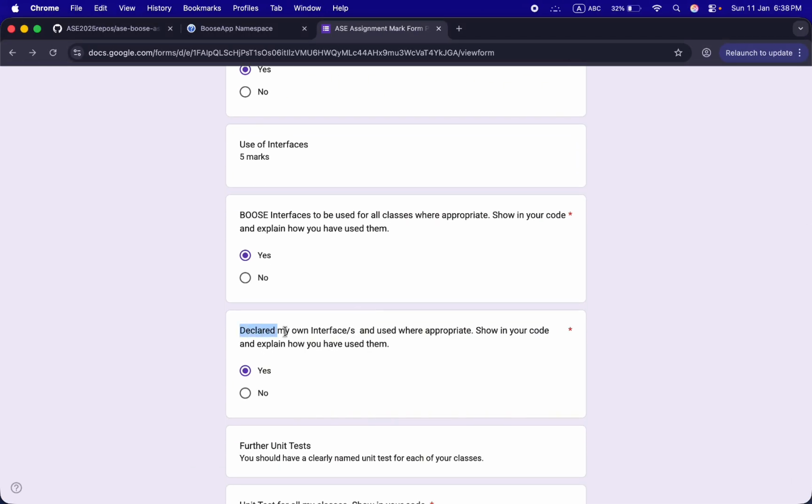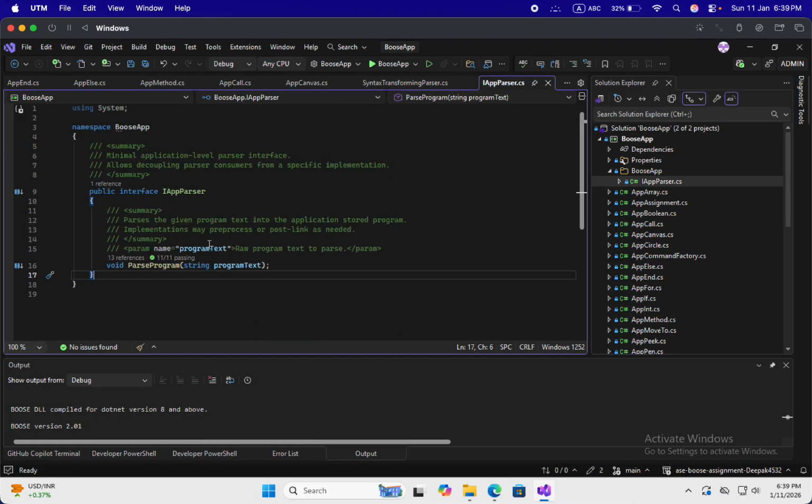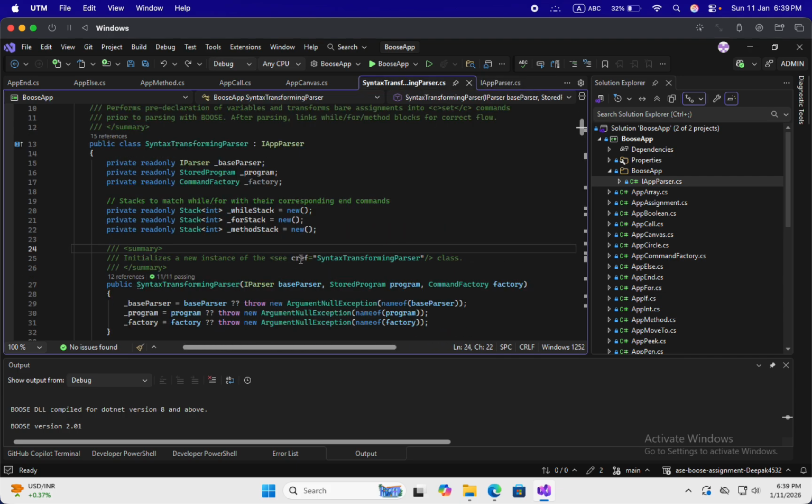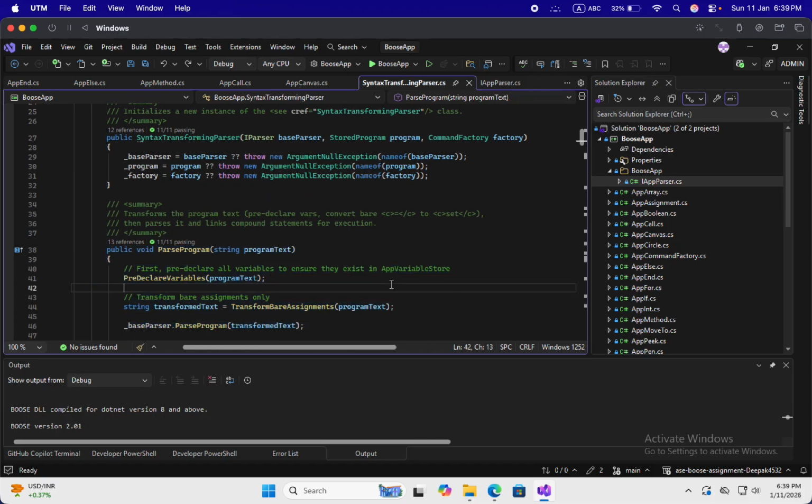And I have also declared my own interface. You can see it over here. I have declared my AppParser. I have described a method over here, ParseProgram, and I have used it in SyntaxTransformer.Parser. Here you can see void ParseProgram, which I have used over here.